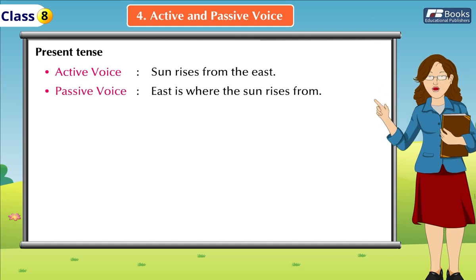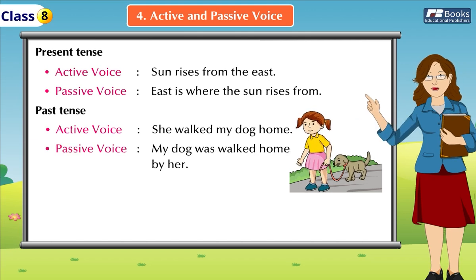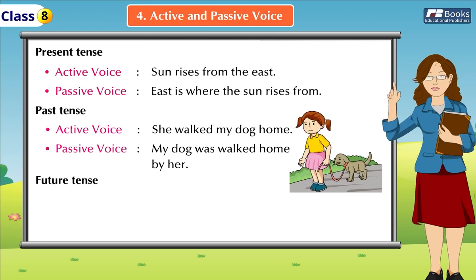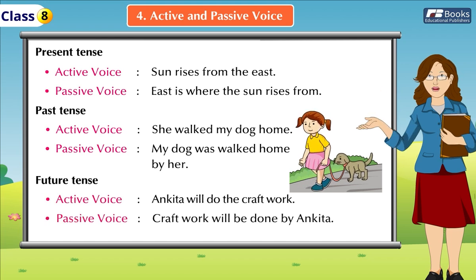East is where the sun rises from. Past tense. Active voice. She walked my dog home. Passive voice. My dog was walked home by her. Future tense. Active voice. Ankita will do the craft work. Passive voice. Craft work will be done by Ankita.